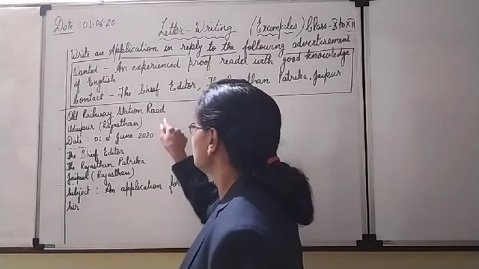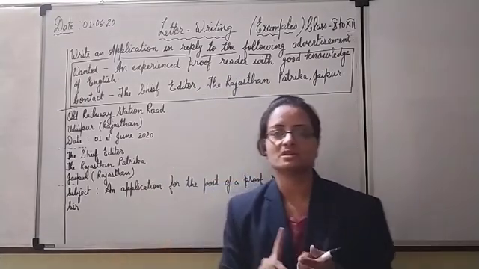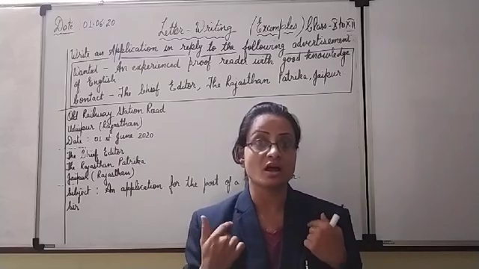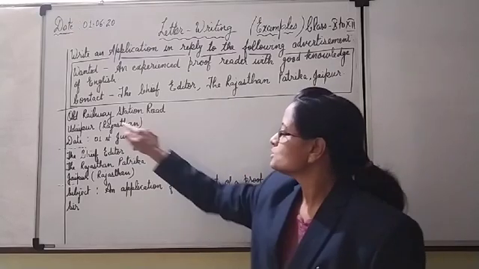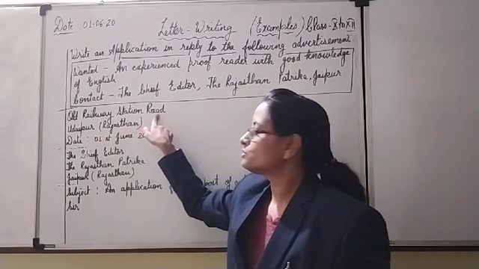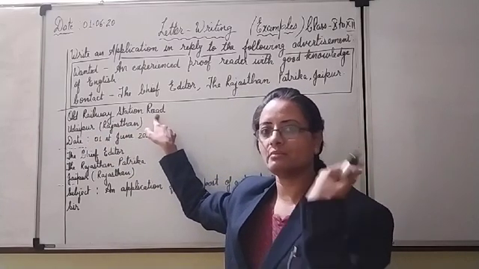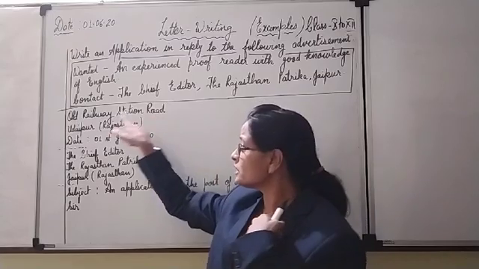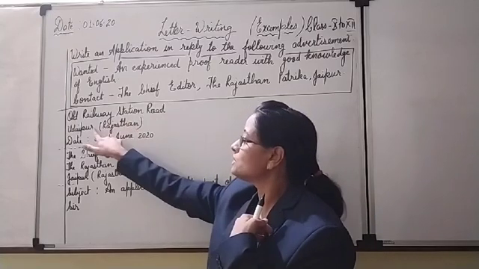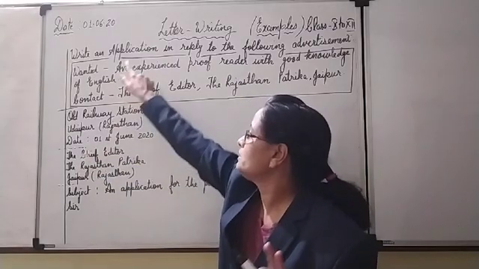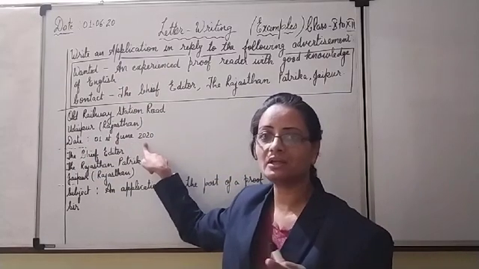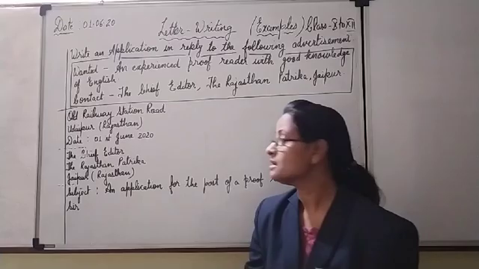First, since it is a formal letter, we mention our own address, that is the writer's or the sender's address, with the date. Here I have written Old Railway Station Road. Imagine that I am the writer applying for the same. So I am living at Old Station Road, Udaipur, Rajasthan. Again, the date in full. I am writing today, so 1st June 2020. After the date we have to leave one line.